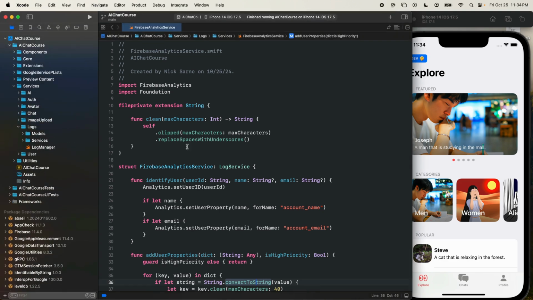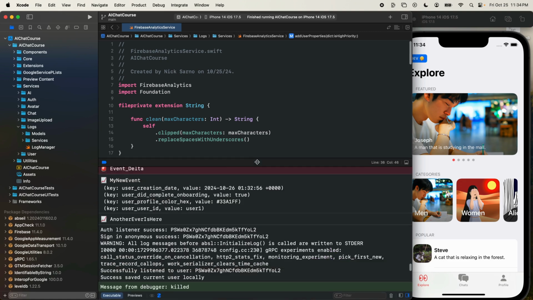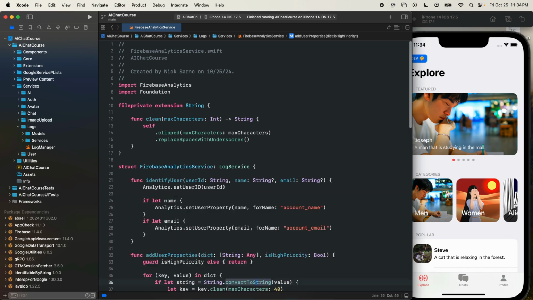So before we get into this, I do want to firstly point out that we are using the same events for logging and crashing and analytics. There are apps where you would have separate services for each of these rather than combining them all into one log manager. I combine them all. I find it much easier, much faster to build when I combine them all. But there are many apps, probably most apps, where the analytics and the logging and the crashing are all separate dependencies. But we're going to keep them all together. It's going to help us move faster. And now we're ready to start using them.